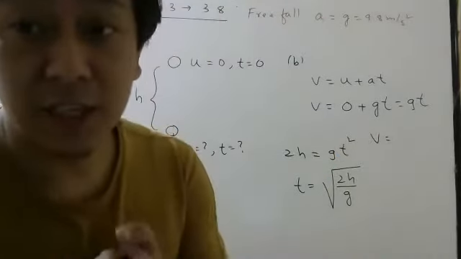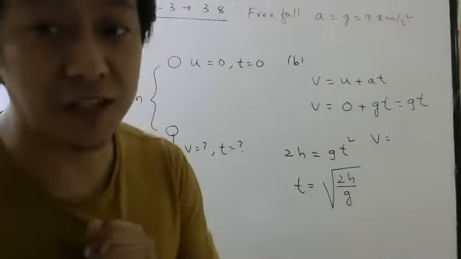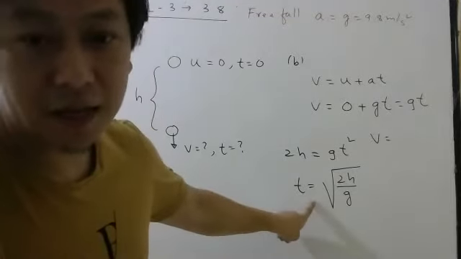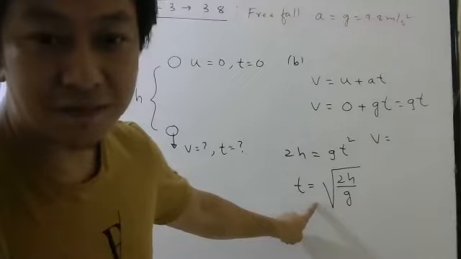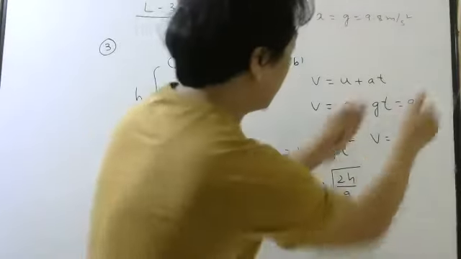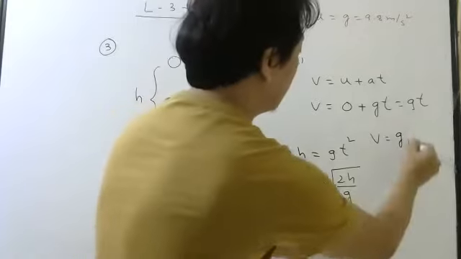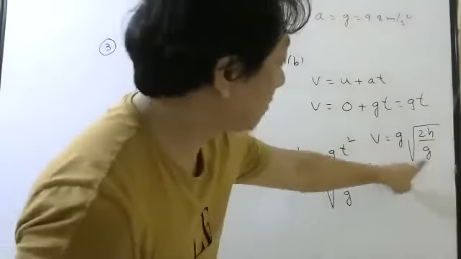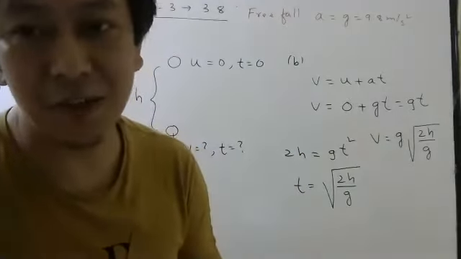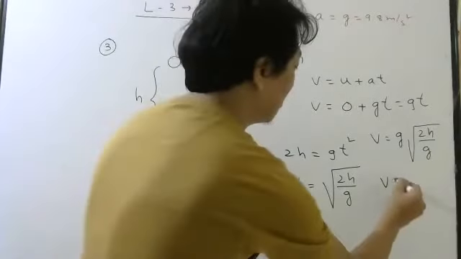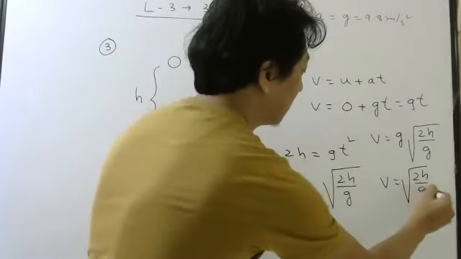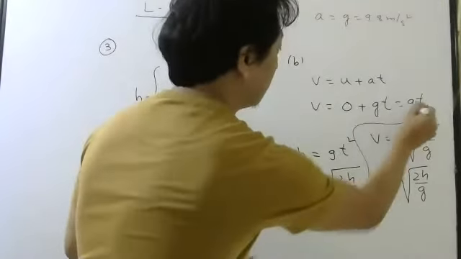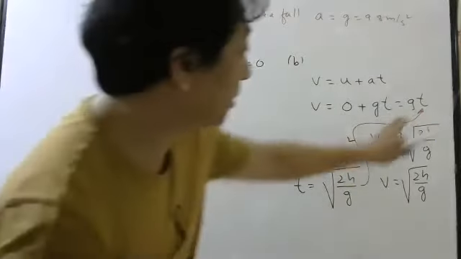Oh, achha, we have to write in terms of height. So I should have used v square minus u square. But no problem. See, time I have found or not? Hello students? Time taken I found or not? Then what do you do? Substitute here. gt. What is t? Root of 2h by g. What will be g divided by root g? g divided by root g will be root g in the numerator. So it will be root of 2gh. Okay, what I did is I substituted the time taken, which I found in the first part.